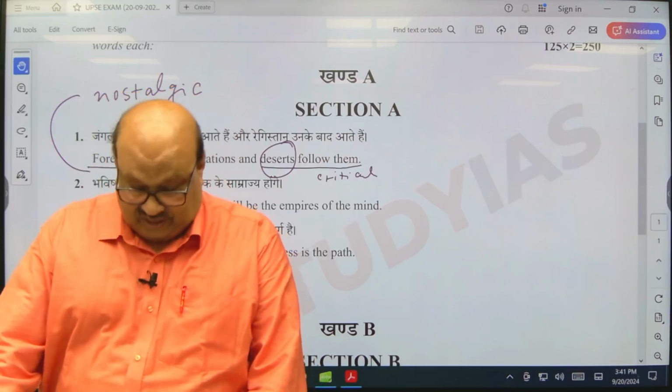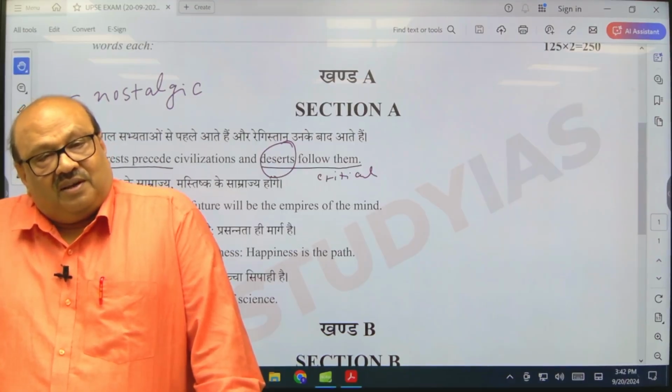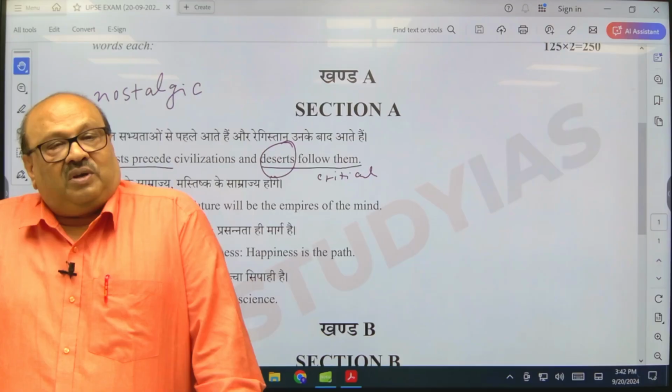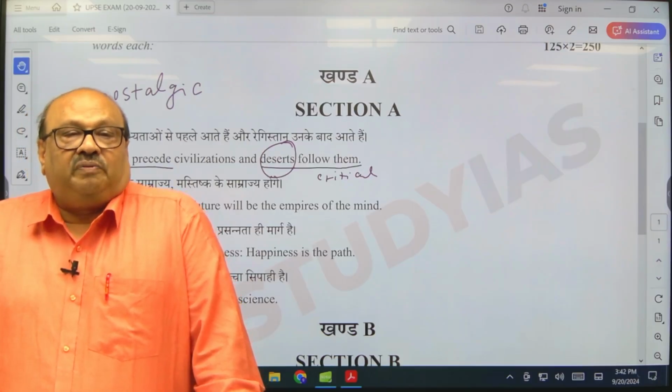Between 1757 and 1947, the Britishers were on a rampage to loot whatever they could from India.